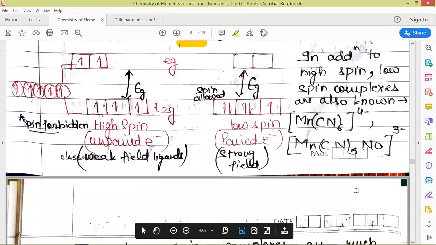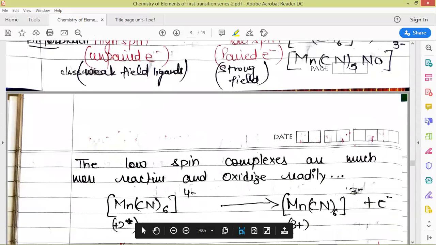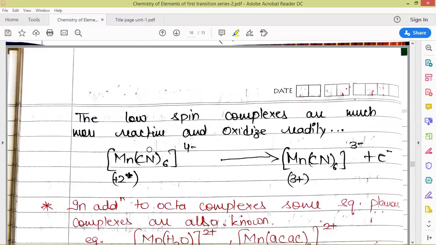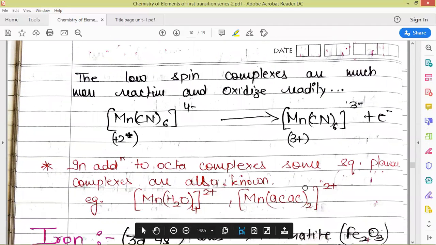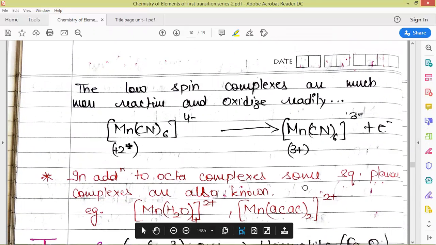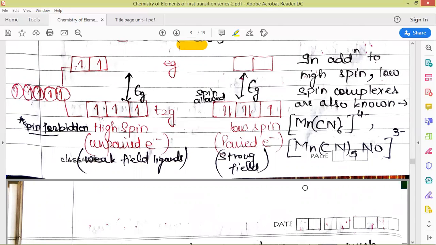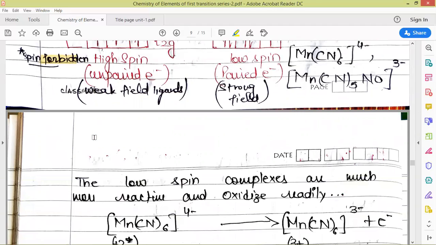Also the next point is that low spin complexes are very reactive and they oxidize very easily. Here manganese is in +2 oxidation state, and this is a strong field ligand which will generate a low spin complex. So it will oxidize easily to give manganese in +3 oxidation state. This is all about low spin and high spin complexes, and the reason behind the light pink colored complexes where the ligands are high spin is the spin forbidden transition which I have just discussed.